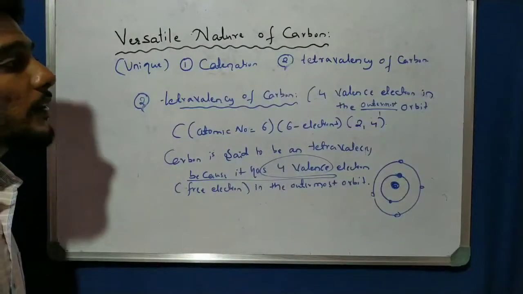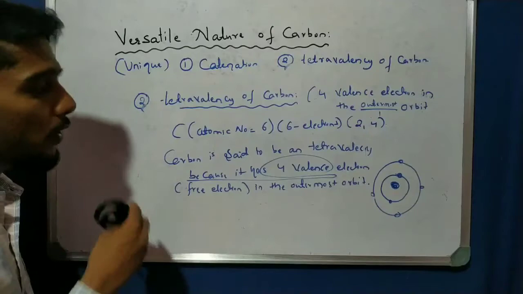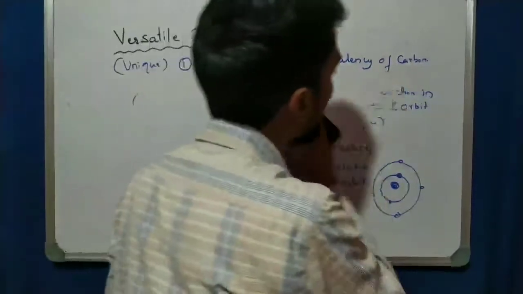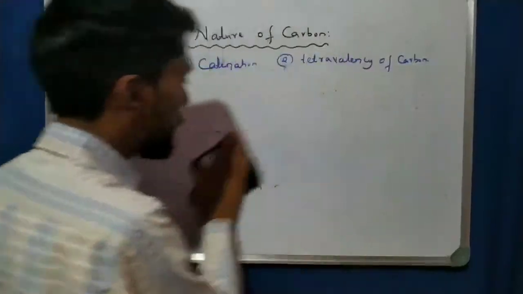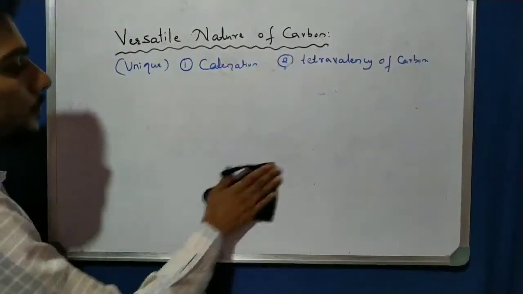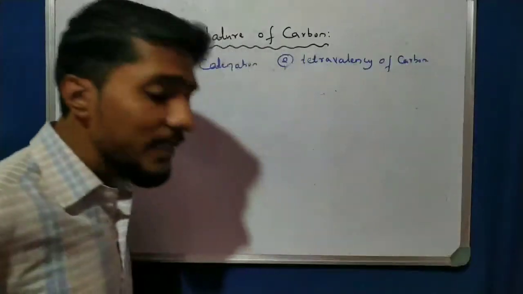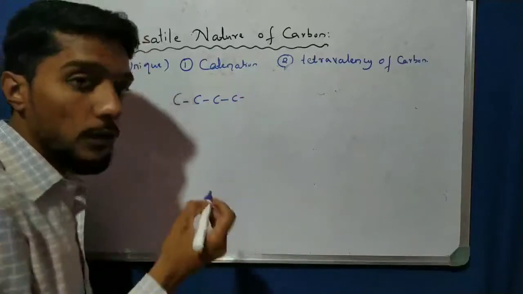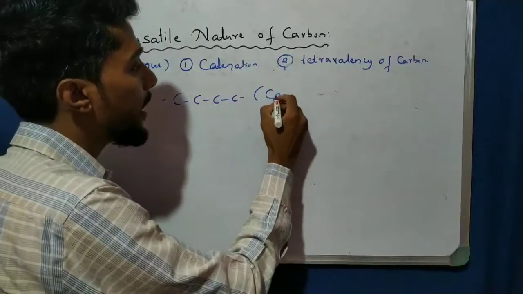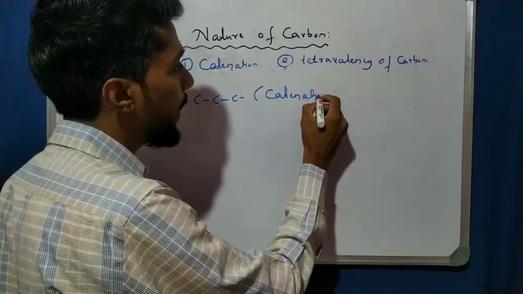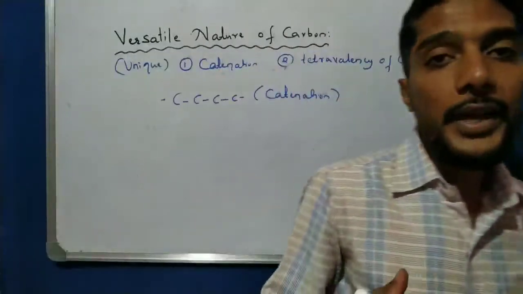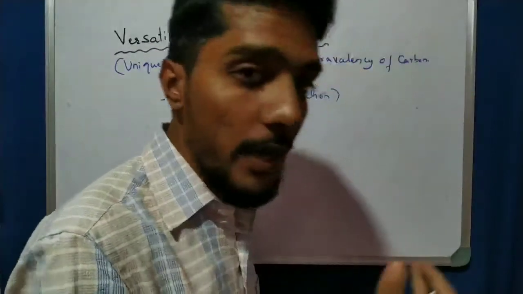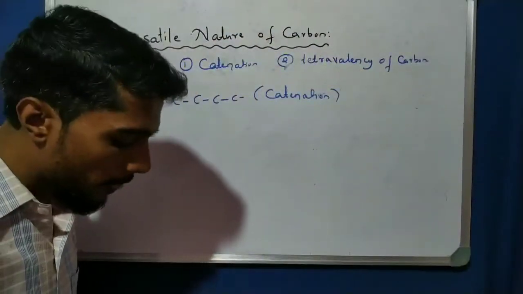So let us see some other important points. Pause the video and write this down. Now, carbon can form bonds with other carbon atoms because of which property? Catenation. Because of the catenation property, carbon can make straight chain structures, branched structures, or cyclic structures, any arrangement.